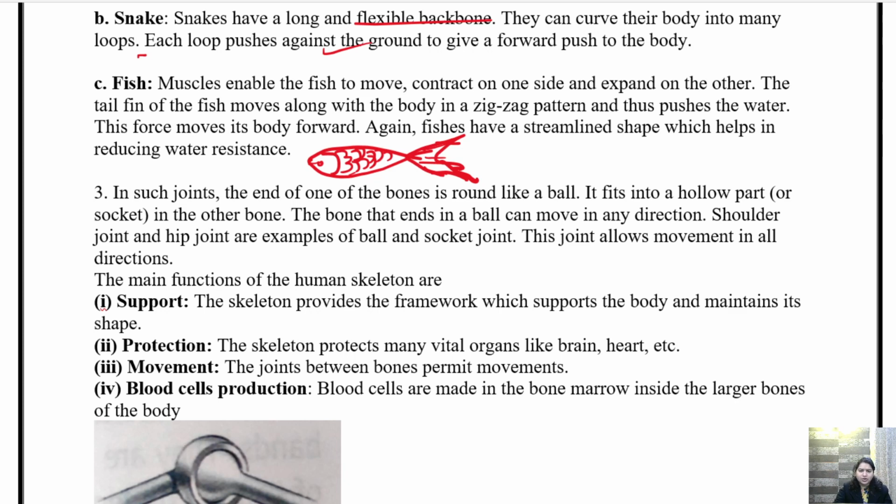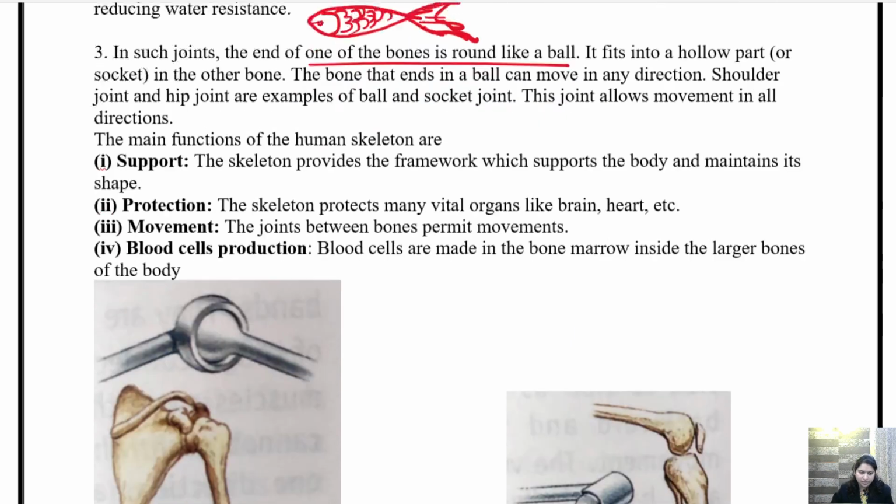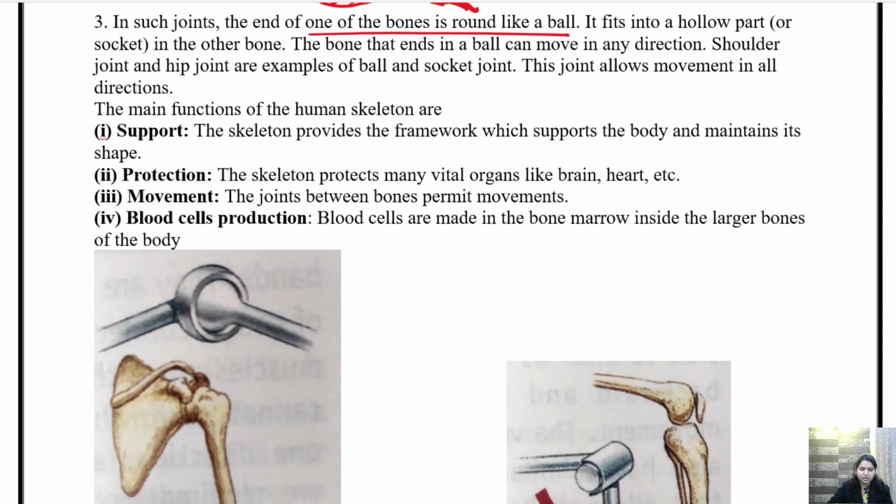So in such joints, the end of one bone is rounded like a ball. That is why it is called a ball. And it is fixed into a socket, which is a hollow part. It is fixed with that socket, as you can see in the diagram here. So this is a ball. And this hollow area, this complete curved area, is a socket.